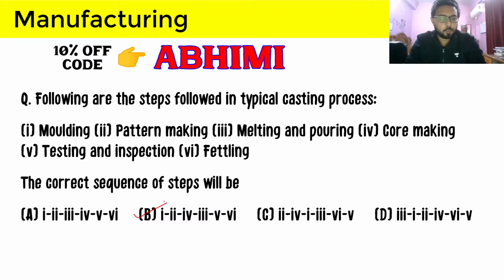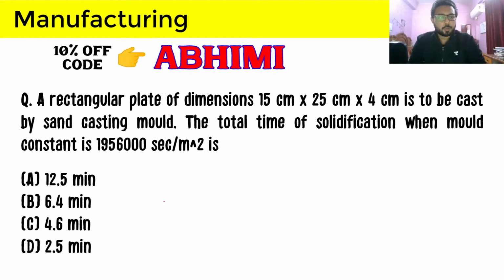Now we can move forward to the second question of ours for the day. The second question is a numerical question, which states that we have a rectangular plate of dimension 25 cross 15 cross 4, all given in centimeters, and we have to cast it by sand cast mold, and the mold constant is 195600 seconds per meter square. So what will be the answer here, Banuranjan?